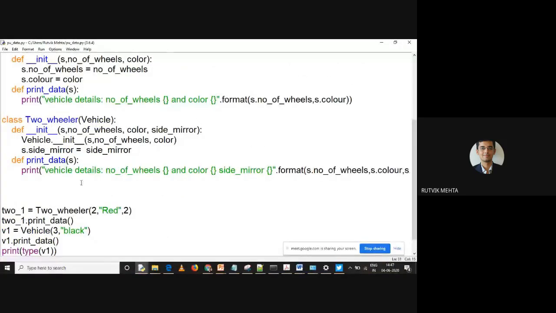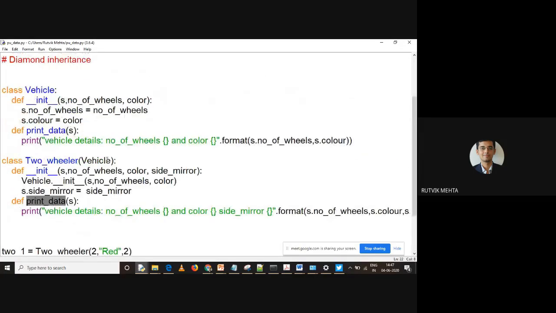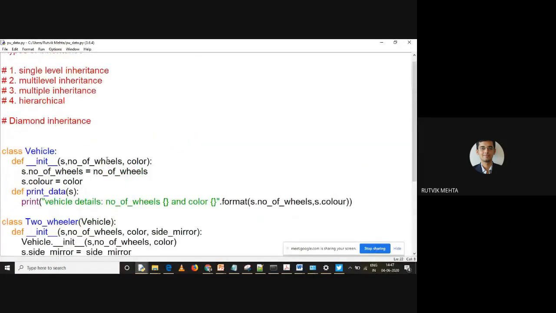So understand this, when the class is vehicle, this print data is being called. When the class is two-wheeler, this print data is being called, right? And this is known as polymorphism also, because the same methods have different behaviors. Methods with the same names and the same number of arguments have different behaviors, right? So with this, we have implemented single level inheritance as well as overriding and polymorphism, right?